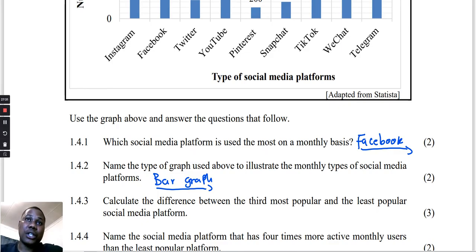There are a lot, but there are those that always come out in Maths Lit. I can name them: the double bar graph, the multiple bar graph, the stacked bar graph, the histogram, the pie chart. Also, I think there's a question about that on this paper as well.